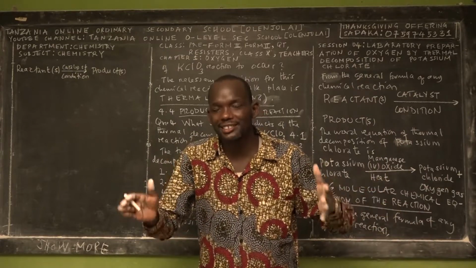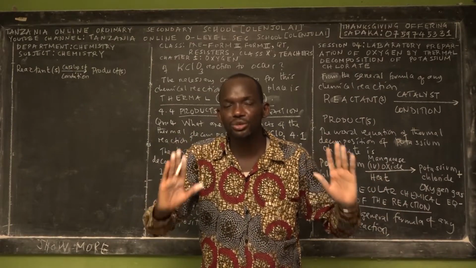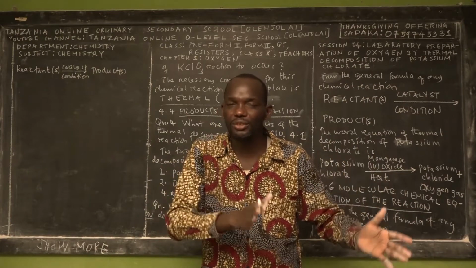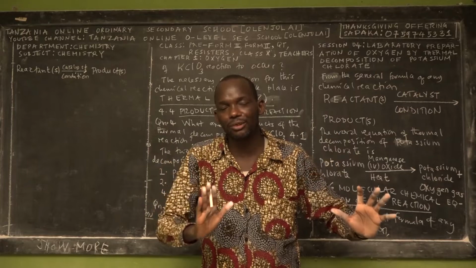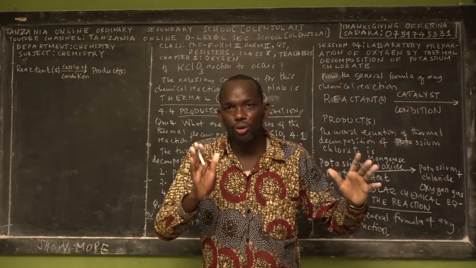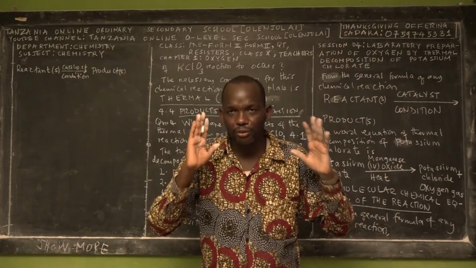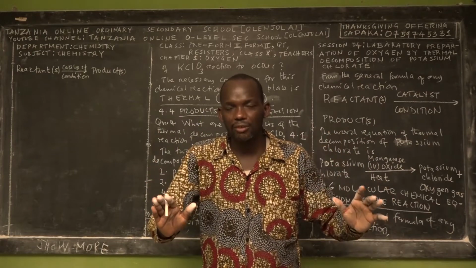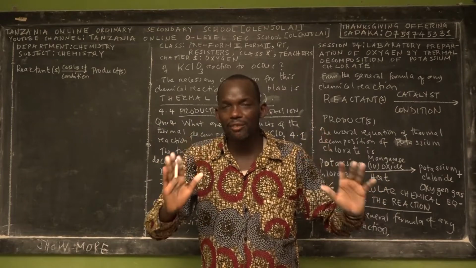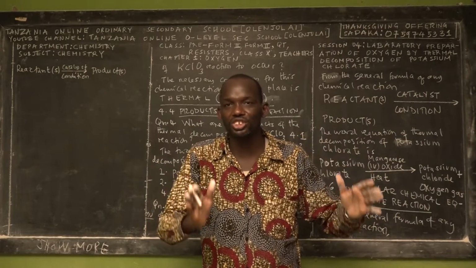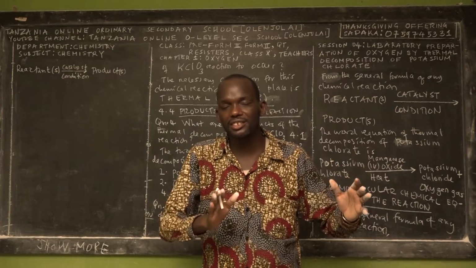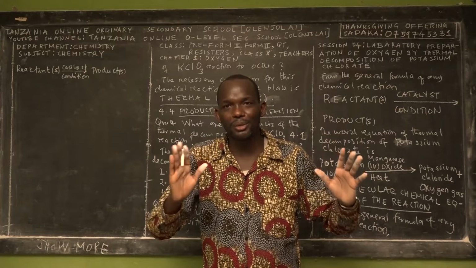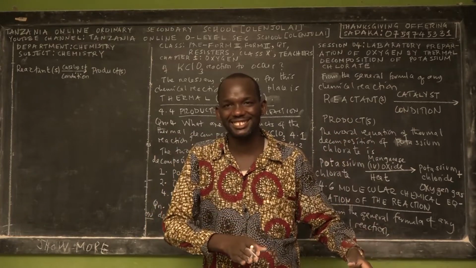For example, to balance the chemical equation, we are not allowed to teach Form 2 students how to balance it because there is a specific topic according to the syllabus and curriculum of chemistry for ordinary secondary education in Form 1 to Form 4 prepared by the Tanzania Institute of Education. We have a responsibility as chemistry teachers to teach our national students the beauty of the chemical equation in Form 3.